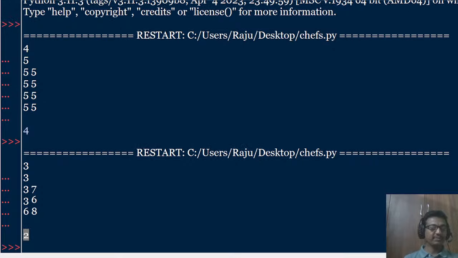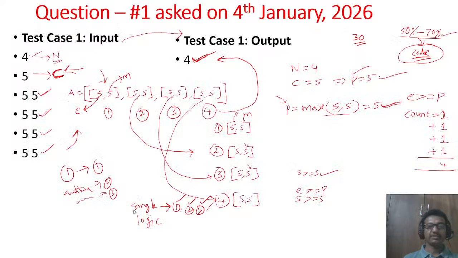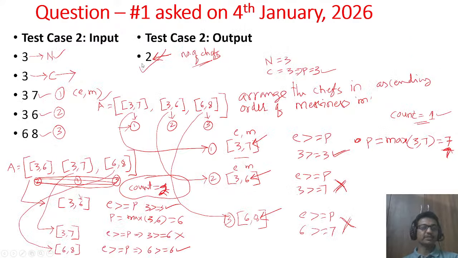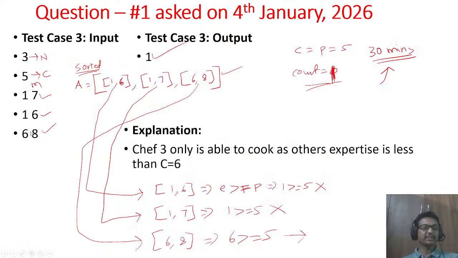Now you can see the number of chefs who can cook is 2 here, which is the same as the output given in the problem. Yes or no? You can check here, test case 2, the output is 2. Now we'll test with the third test case, where we should get an output of 1.